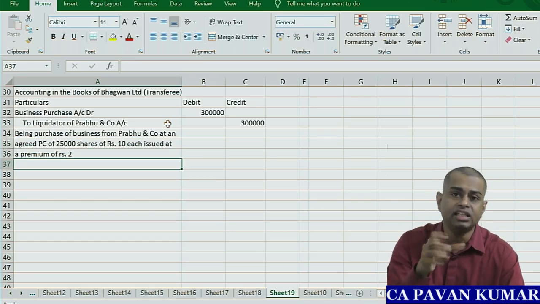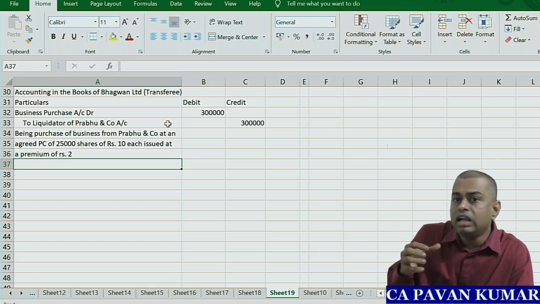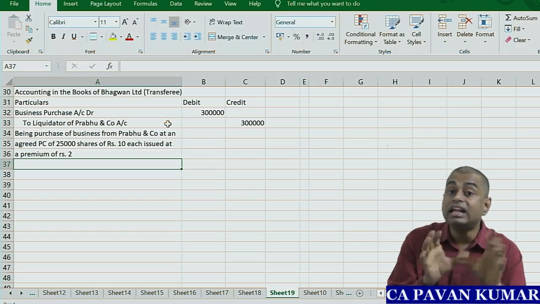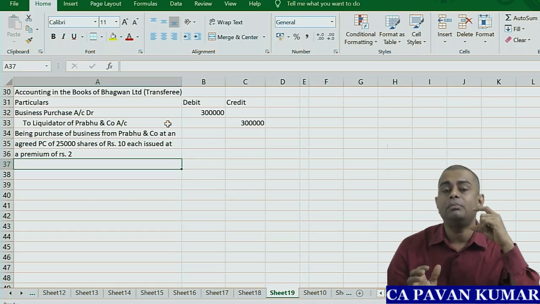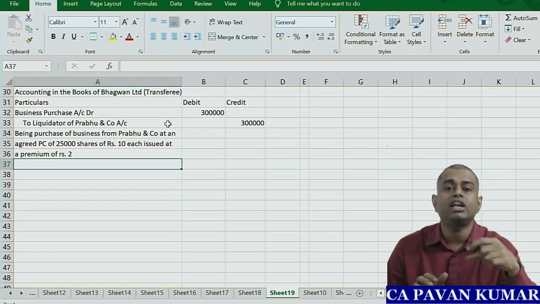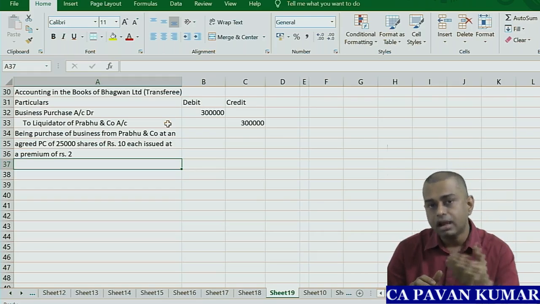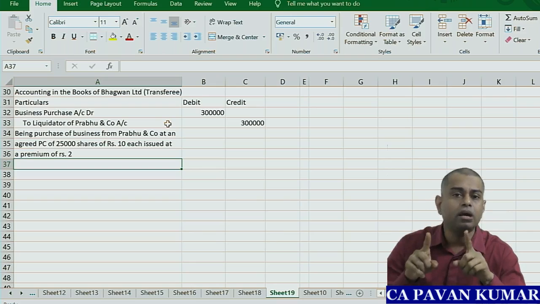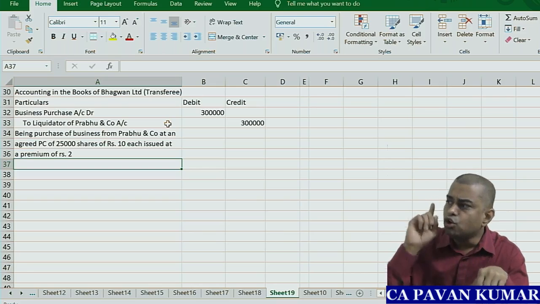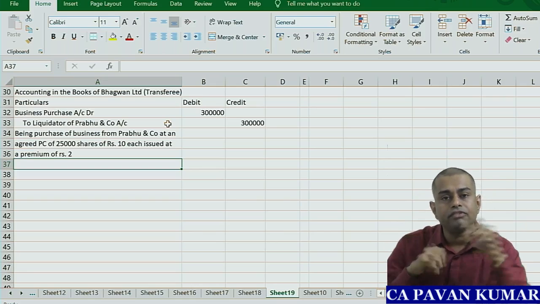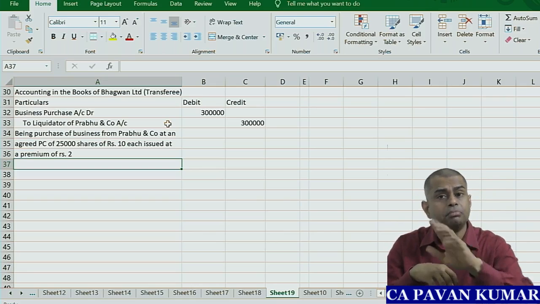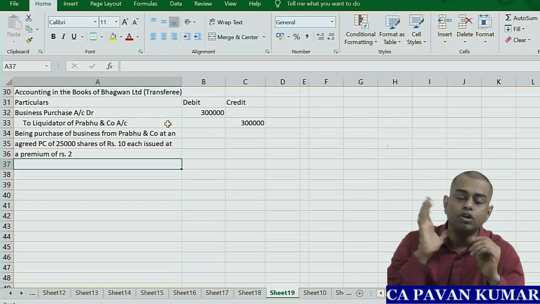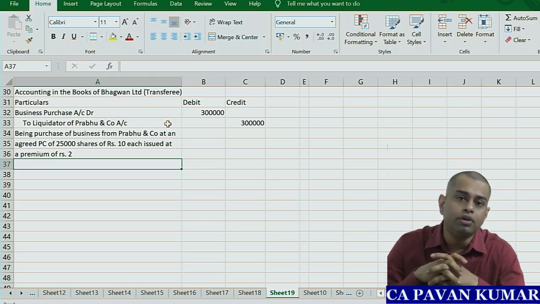Incorporation of assets and liabilities. All assets accounts debit, all liabilities accounts credit. Then record the purchase consideration. Then tally debits and credits. If the balance is coming on the debit side, a deficit, you will write goodwill. If the balance is coming on the credit side, you will write capital reserve. Same accounting. So I strongly recommend that before doing this, you at least do one problem of amalgamation. Go to the 5th chapter, amalgamation. Do one problem which covers exhaustively all the journal entries and transactions, and then come. It is a cakewalk for you. Very easily you will be able to do it.